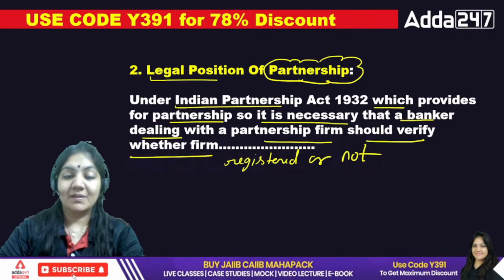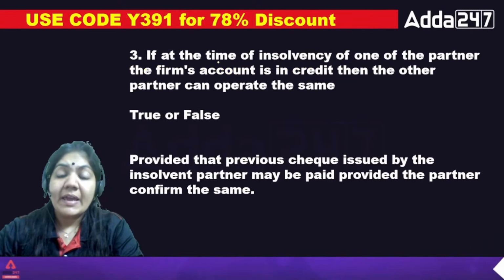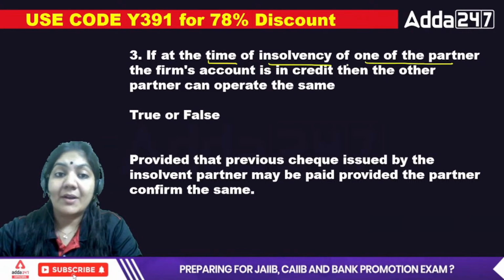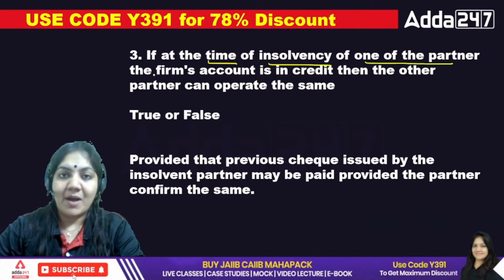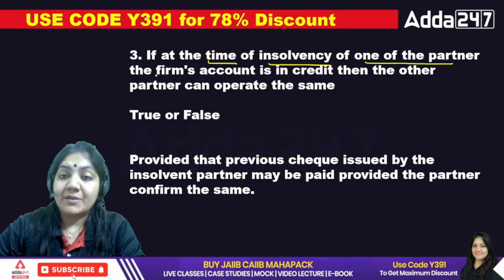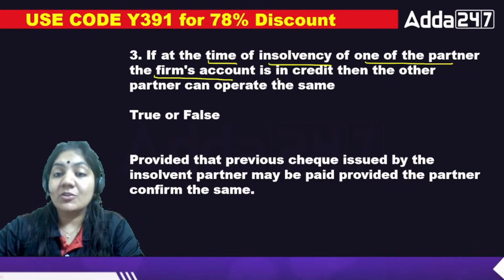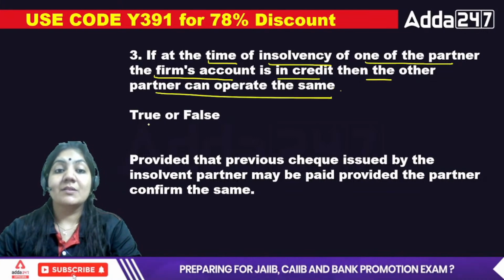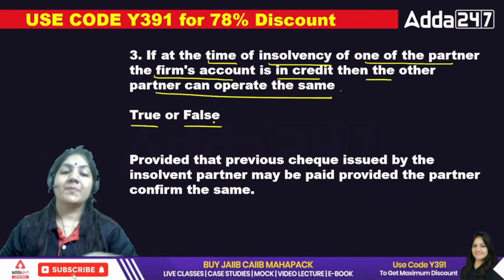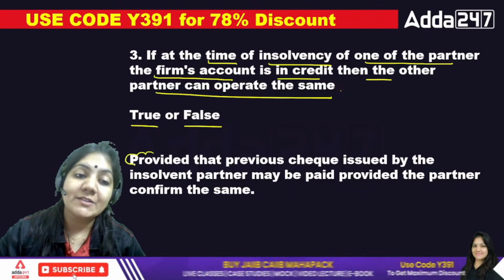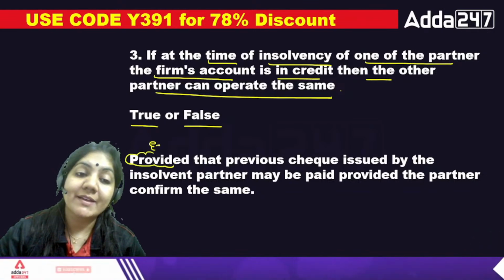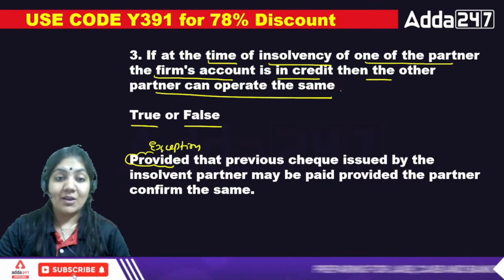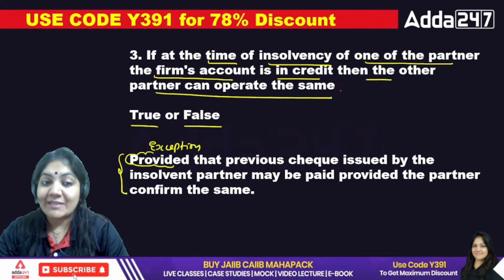Okay, next. At the time of insolvency of one of the partners, if the firm's account is in credit, then the other partner can operate the same. True or false? And the last sentence is provided. Provided means this is the exception. The exception is written; you can say the reason is written. So by seeing this reason, you can easily do the question.